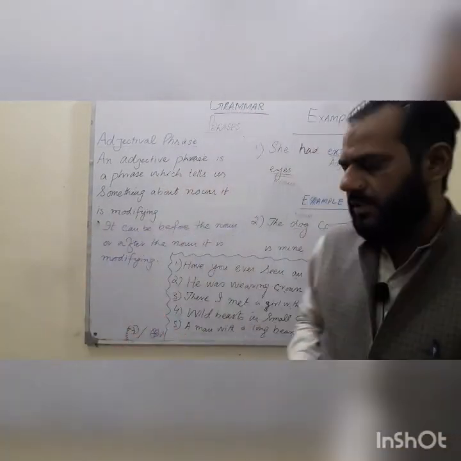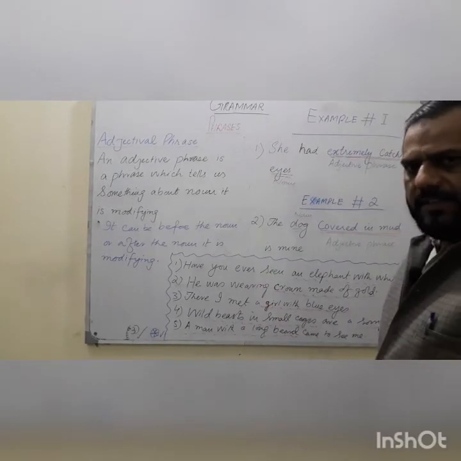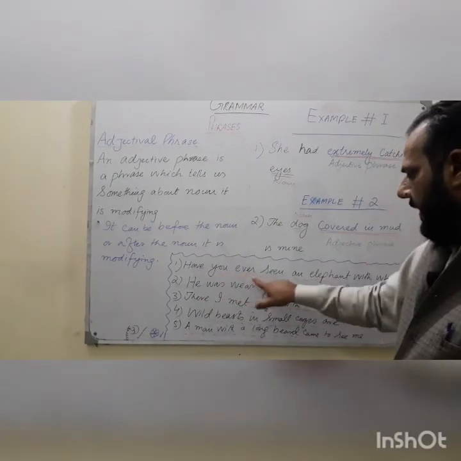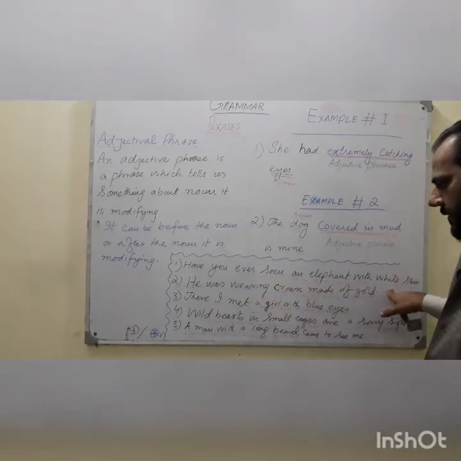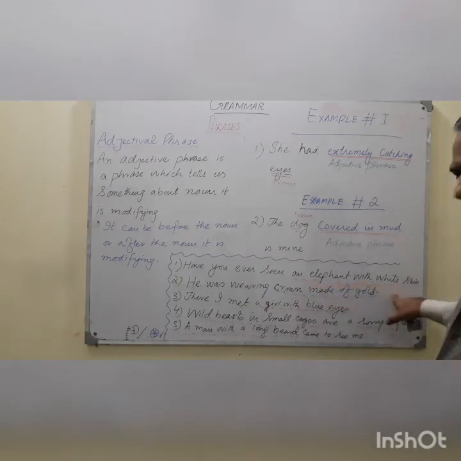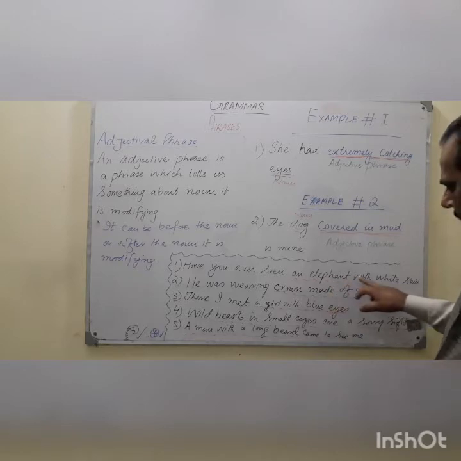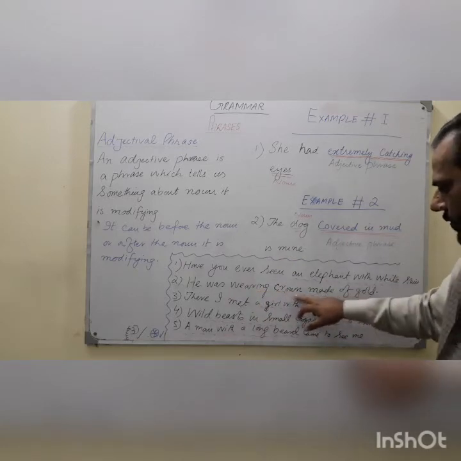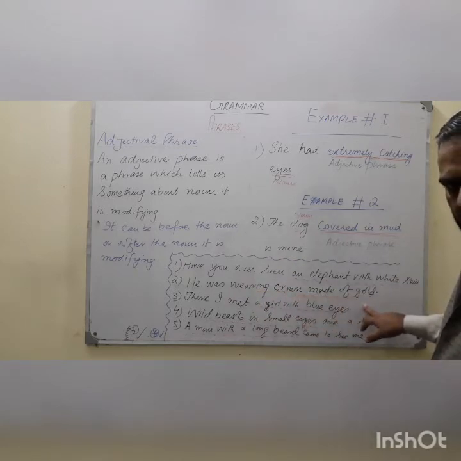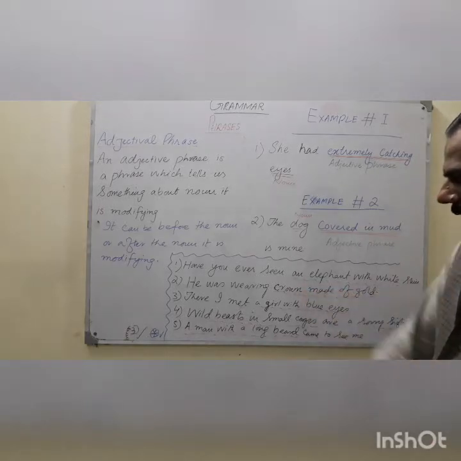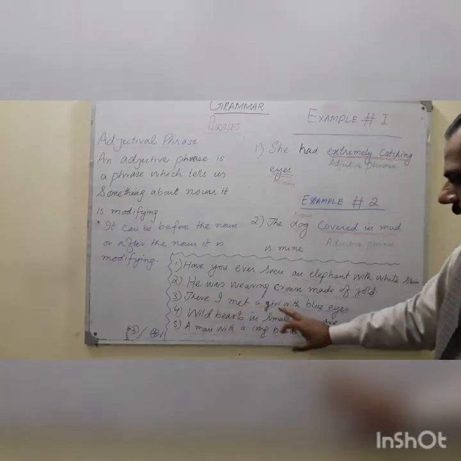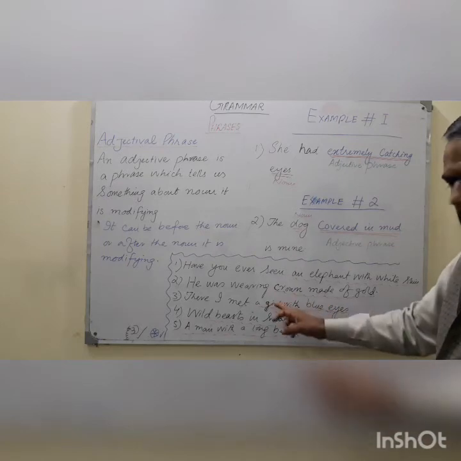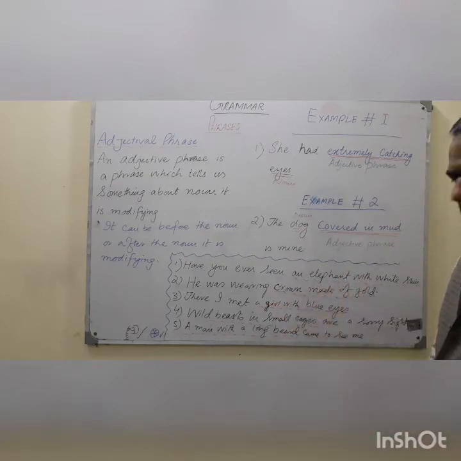Here are a few more sentences for you. You can easily assess it. Have you ever seen an elephant with white skin? So an elephant with white skin is an adjective phrase. Now an elephant is a noun and with white skin is an extra word. Second sentence, he was wearing a crown made of gold. Crown is a noun, made of gold is the adjective phrase. It tells us about the crown. There I met a girl with blue eyes. A girl is a noun, with blue eyes is an extra word for it.